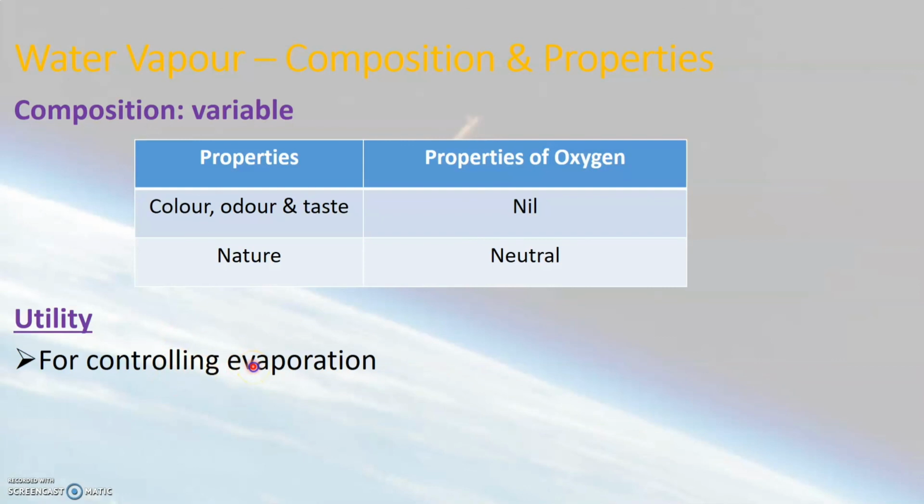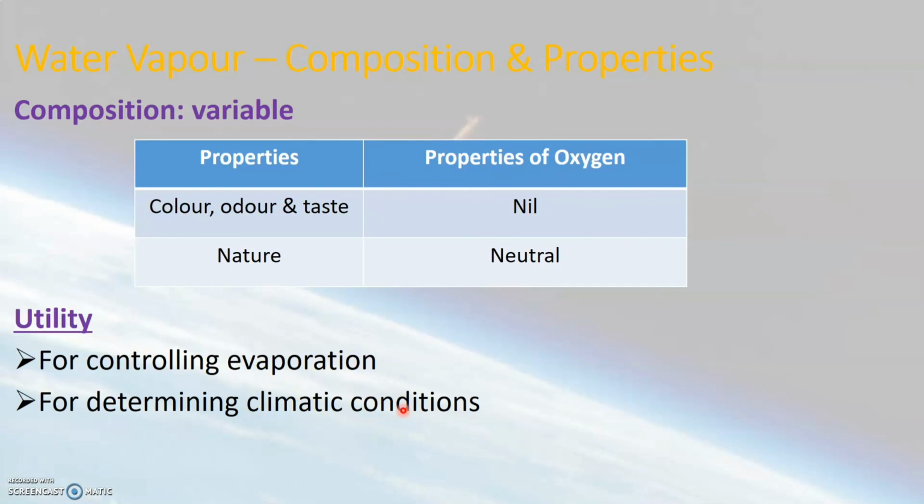Water vapor is also helpful in determining climatic conditions. Excess amount of water vapor present in the air actually leads to the formation of rain, mist, fog, dew, etc. So water vapor is essential for determining climatic conditions.